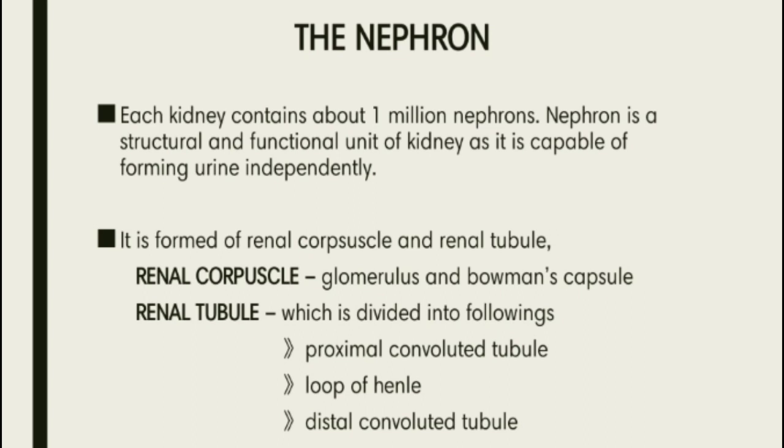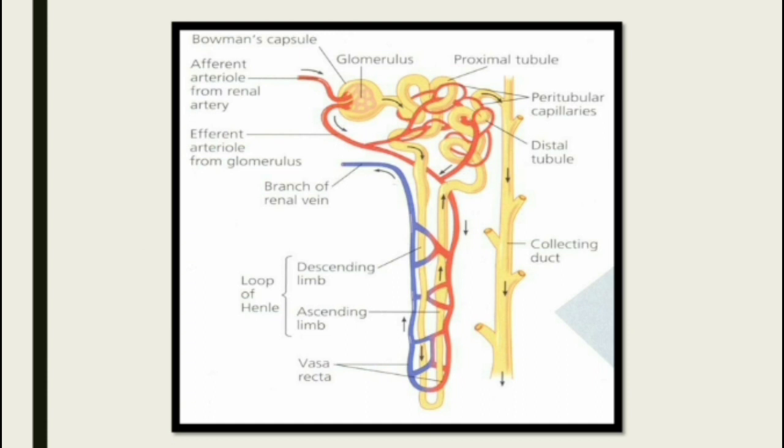Renal tubules are divided into three parts: proximal convoluted tubule, loop of Henle, and distal convoluted tubule. This is the nephron, and the parts of the nephron are Bowman's capsule, glomerulus, proximal convoluted tubule, distal convoluted tubule, loop of Henle, and collecting duct.